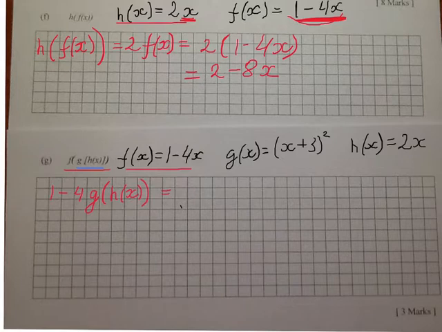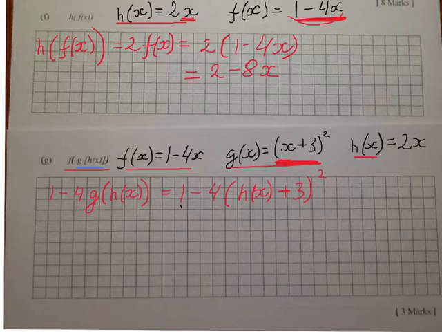Now for the g function, I will use the g function, and for x, I will write h of x. So I've got 1 minus 4, and then my g function, which is x plus 3. And for x, I am writing h of x. It's (h of x plus 3) and all that squared.